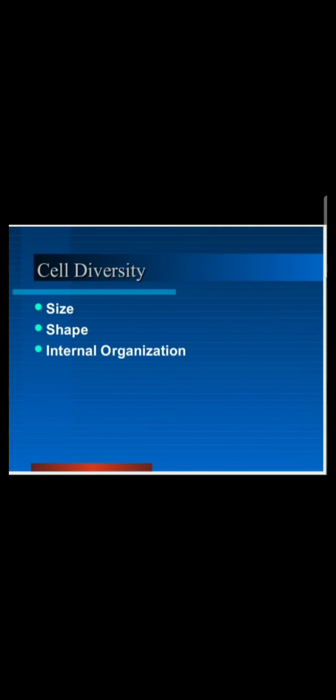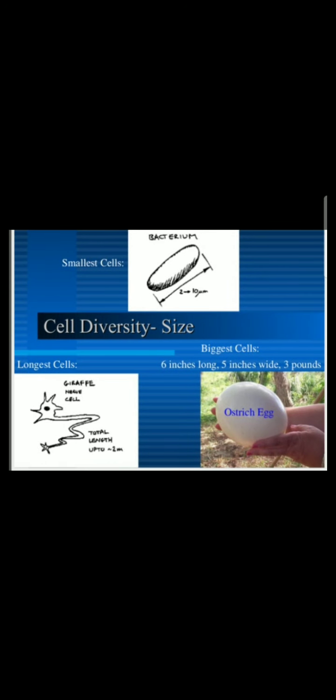Second point is cell diversity. Different types of cells are present in organisms. We are talking about the size of the cell, the shape of the cell, and the internal organization of the cells. Number one, size. There are numerous types of cells, and they differ in size from 2 micrometer to 12 inches long.